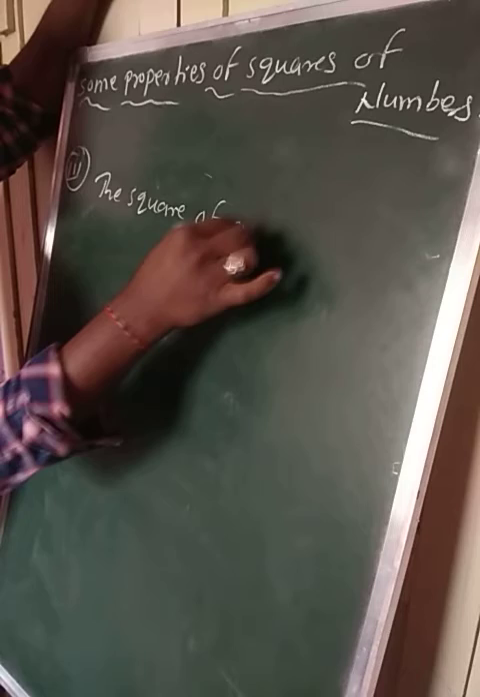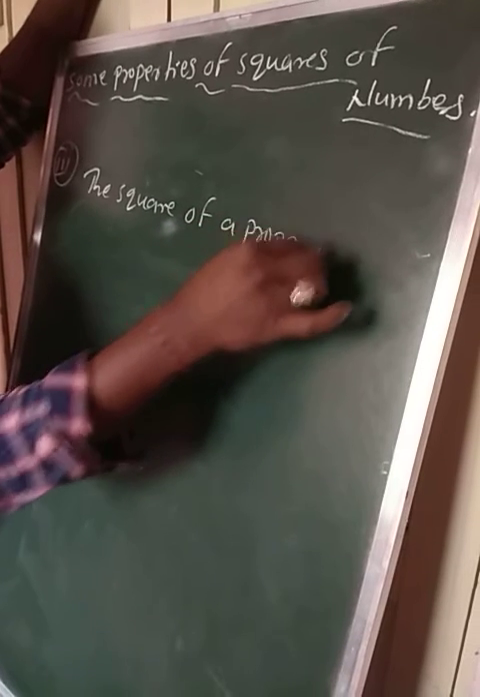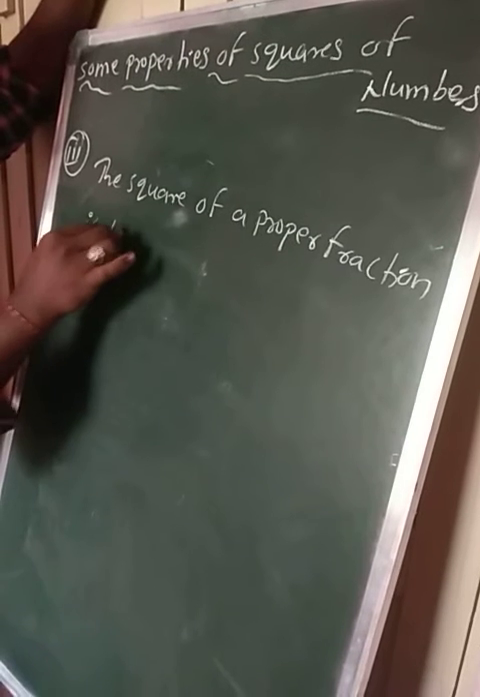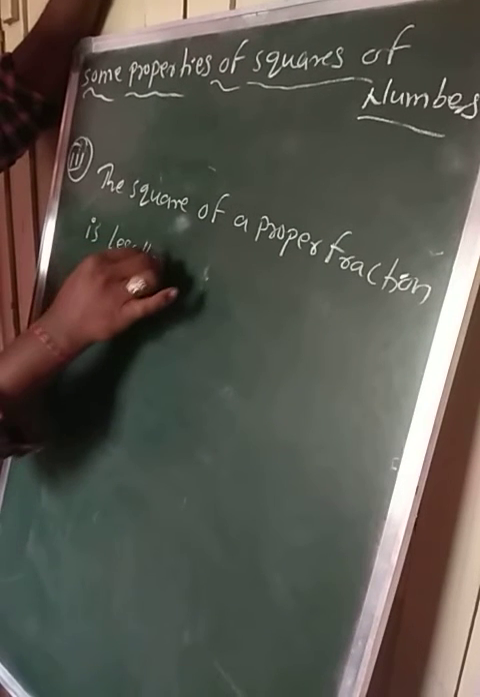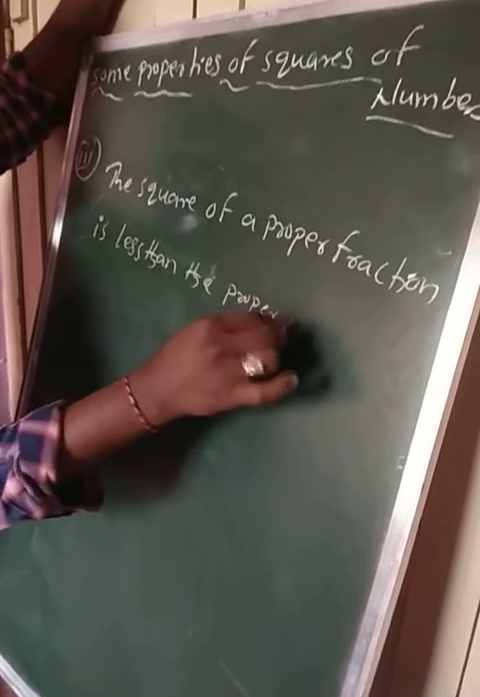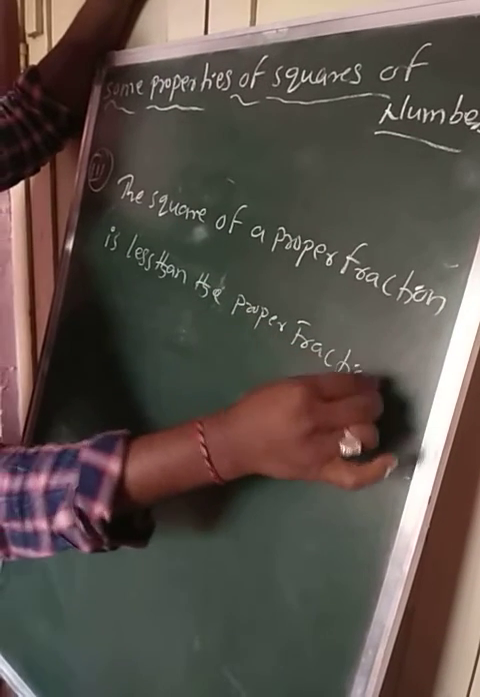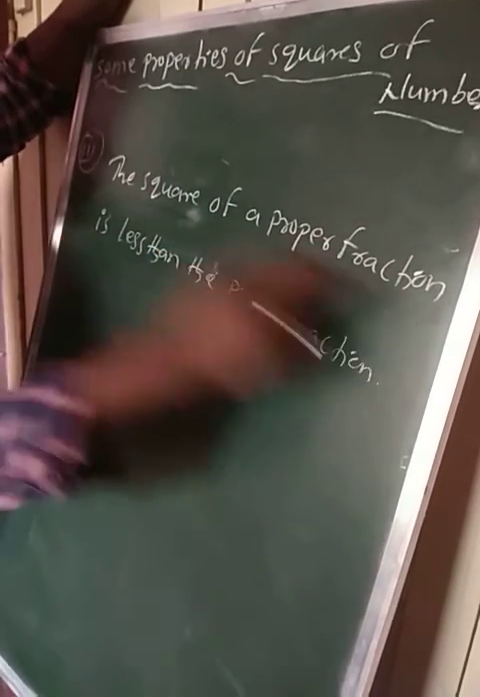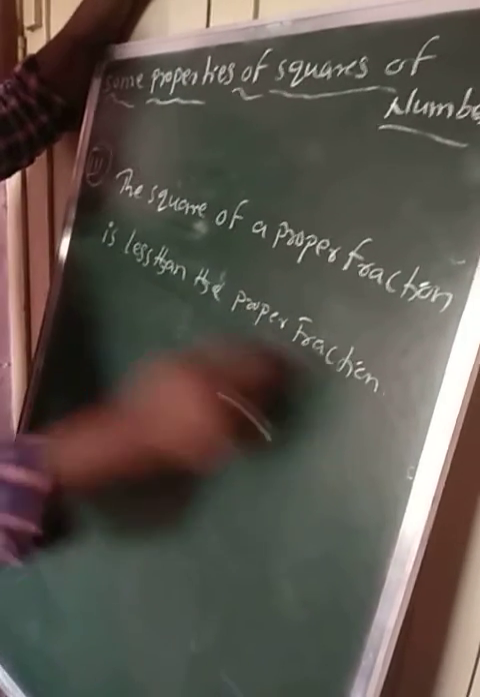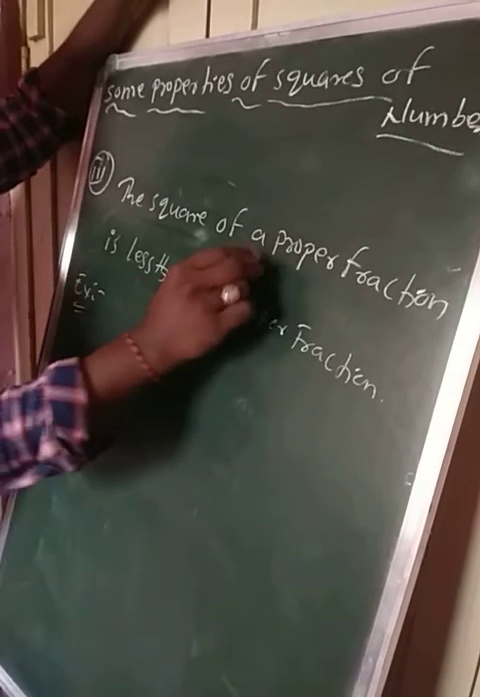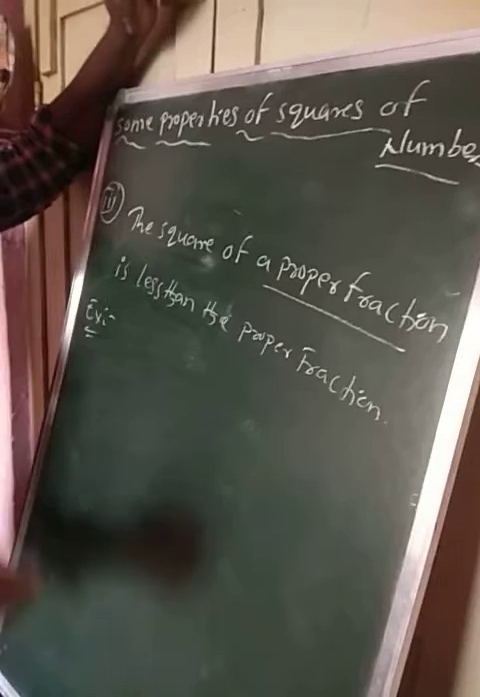of a proper fraction is less than the proper fraction. Okay students, what is the statement here? The square of a proper fraction is less than the proper fraction. See now the example. Proper fraction, we know the numerator of a fraction is less than its denominator.